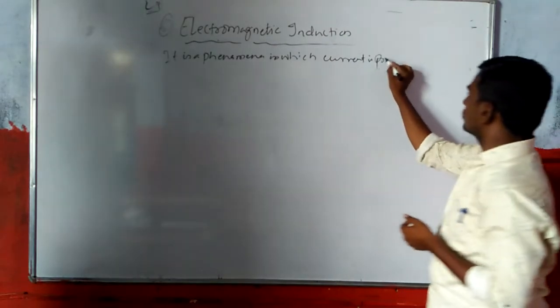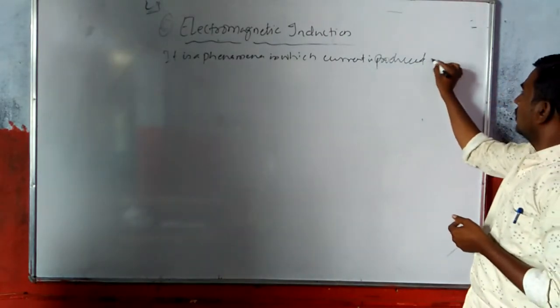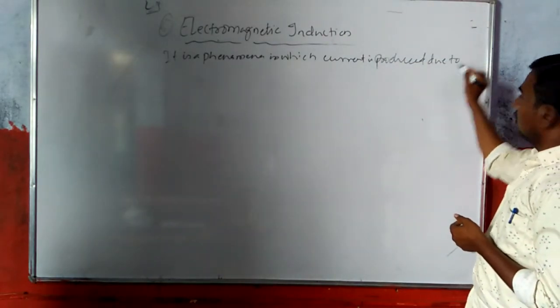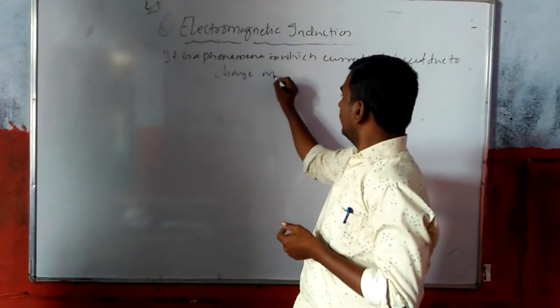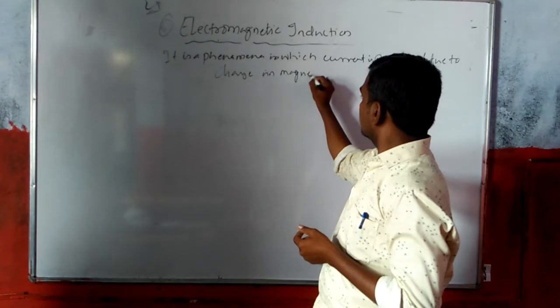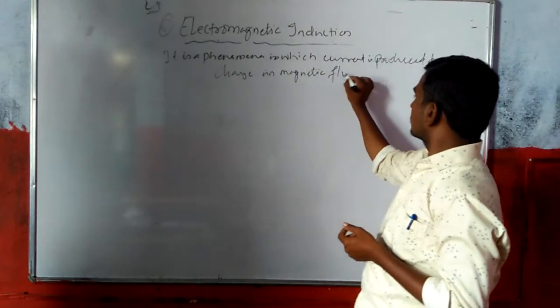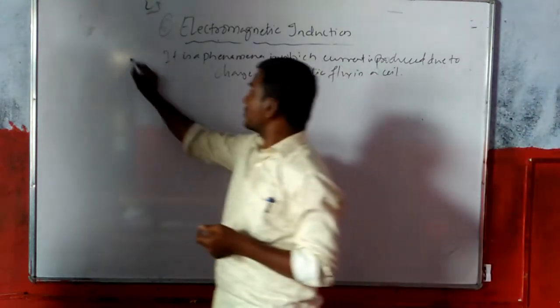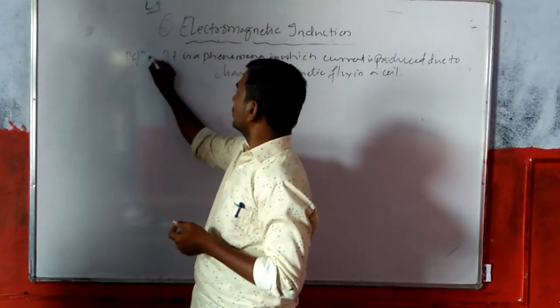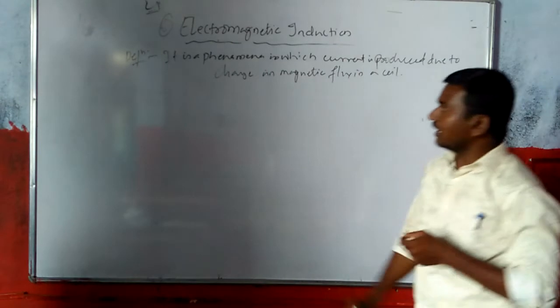Current is produced due to change in magnetic flux in a coil. So this is what definition of electromagnetic induction. Okay. So ये definition हो गया.